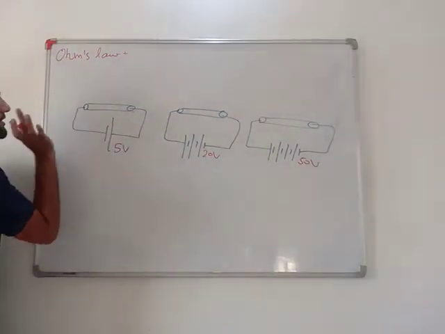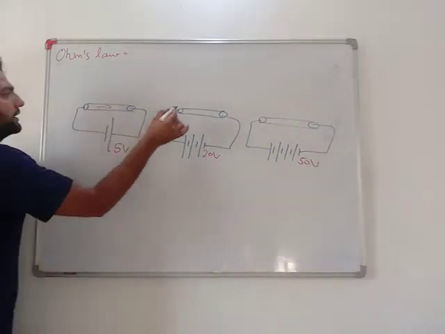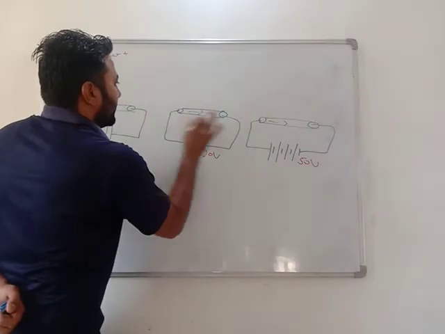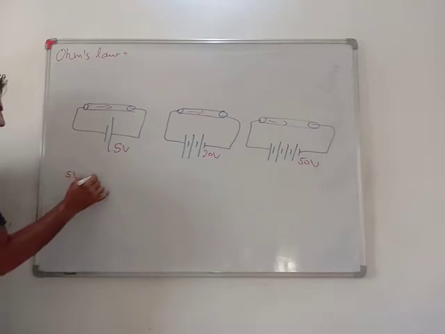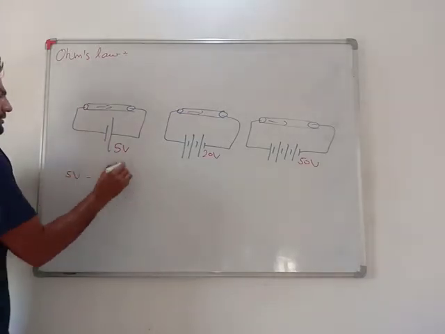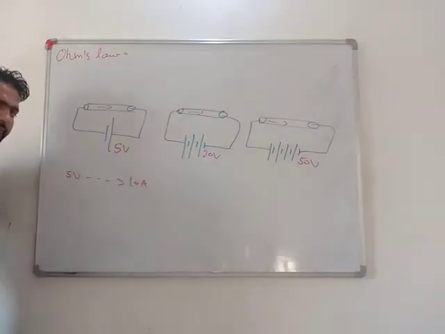And I measured current in this conductor. The conductor is the same in all the three cases. What I observed is that at 5 volt, it is giving around 10 ampere current.